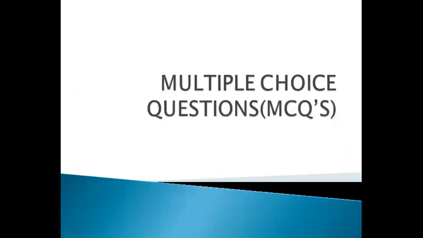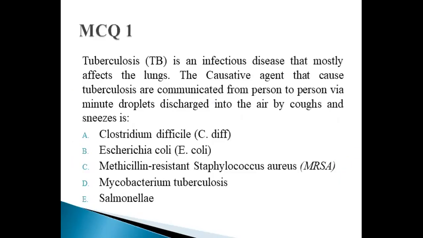Now comes the multiple choice questions. MCQ 1. TB is an infectious disease that mostly affects the lungs. The causative agent that causes tuberculosis is communicated from person to person by minute droplets discharged into the air by cough and sneeze. A. Clostridium difficile, B. E. coli, C. methicillin-resistant Staphylococcus, D. MTB, or E. Salmonella. D, delta, will be the correct option.